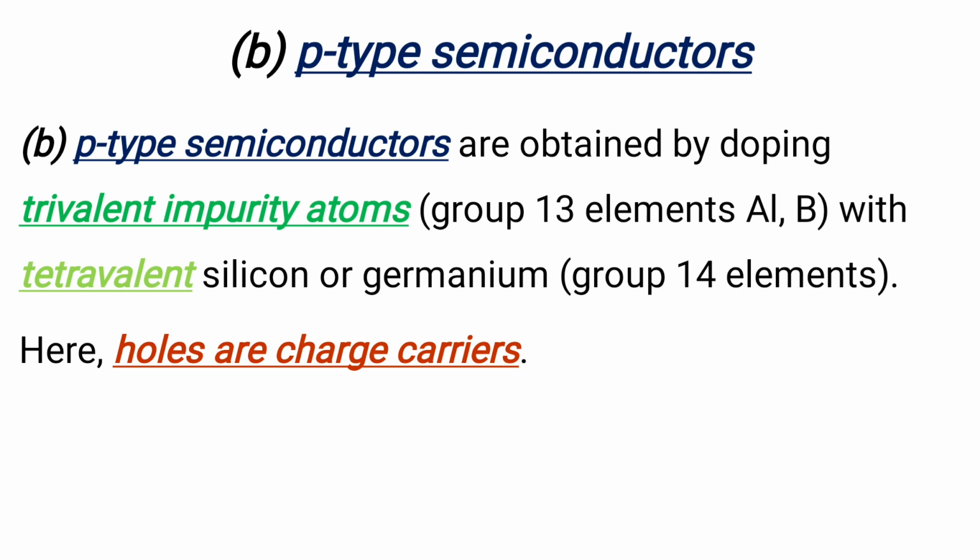Okay, P-type semiconductors are obtained by doping trivalent impurity atoms, that is group 13 elements, examples aluminum, boron, with the tetravalent silicon or germanium, that is group 14 elements. Here holes are the charge carriers.